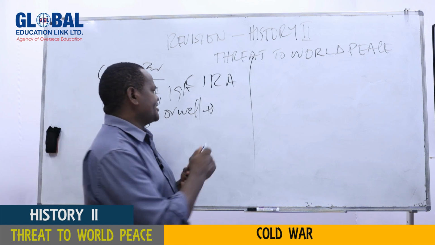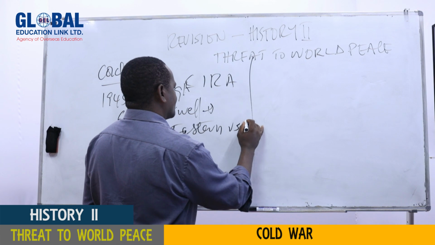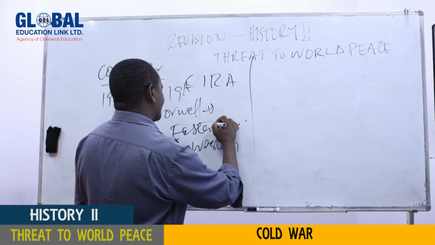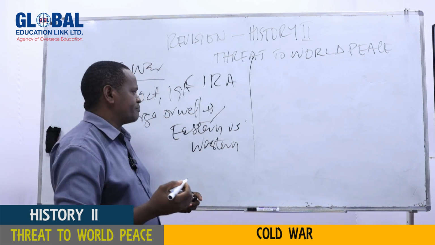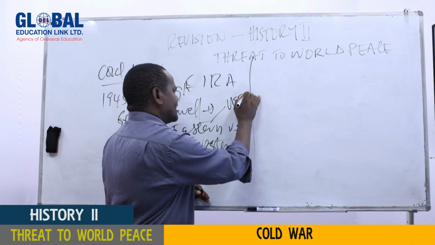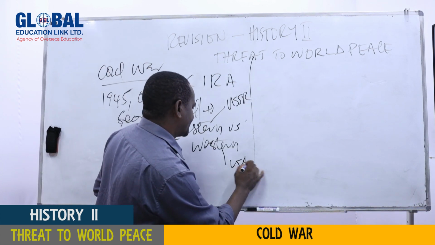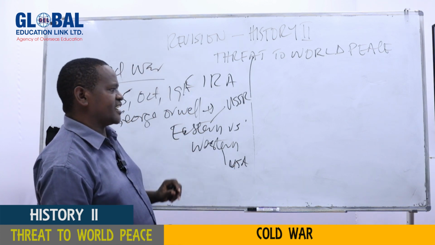Eastern Bloc and Western Bloc. By Eastern Bloc, we are referring to those countries which used to be guided by USSR. And by the Western Bloc, we are referring to those countries which were under USA. And this led to a very high misunderstanding, tension, and conflict.